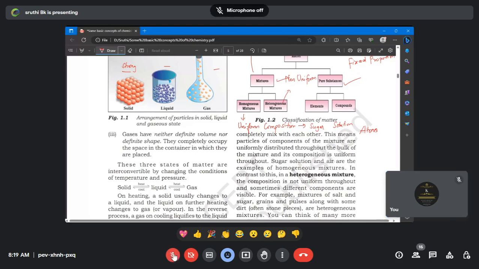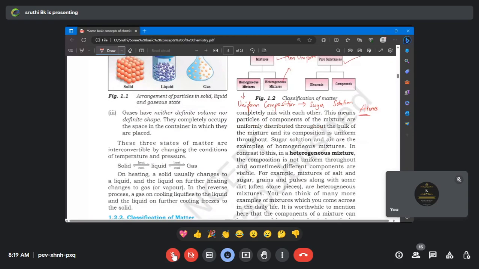Thank you. Okay, so let's discuss about atom. So what is an atom? An atom is the smallest particle of matter that takes part in any chemical reaction, ma'am. Very good, superb. Atom is the smallest particle which takes part in the chemical reaction. What is the shape of an atom? It is sphere. Shape of an atom is sphere. So it's not a circle, it's a sphere. So in 3-dimensional, it is sphere.